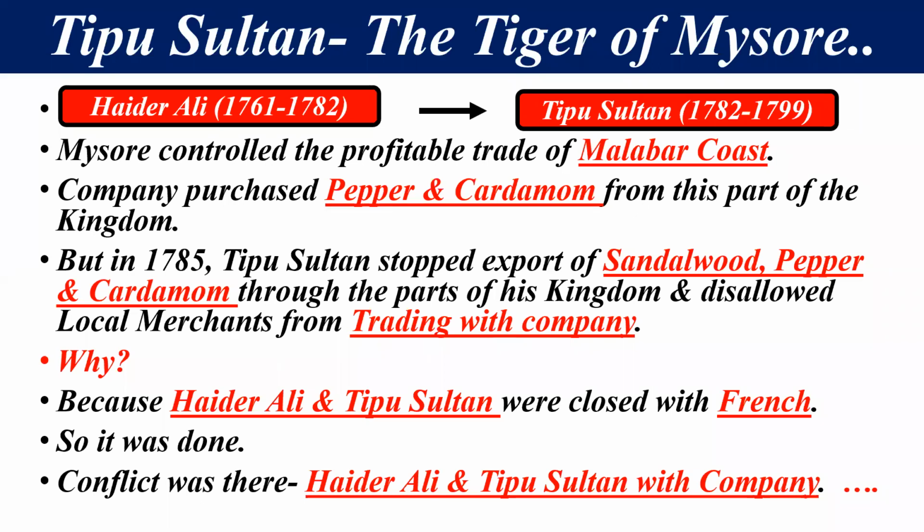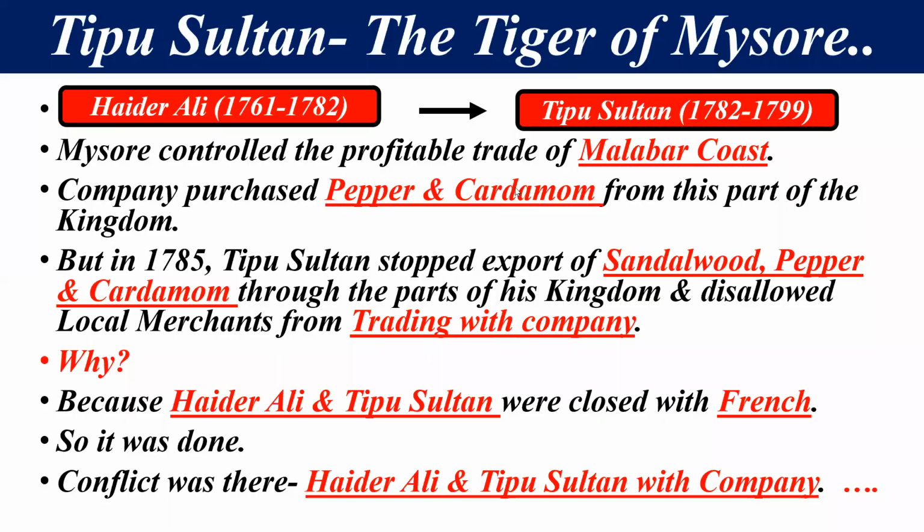But in 1785, Tipu Sultan stopped the export of sandalwood, pepper, and cardamom from this part of his kingdom, and this prevented local merchants from trading with the company. It was totally banned by Tipu Sultan. A question arises here: why did Tipu Sultan do so? It was a trading point.